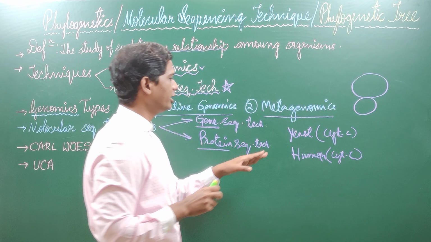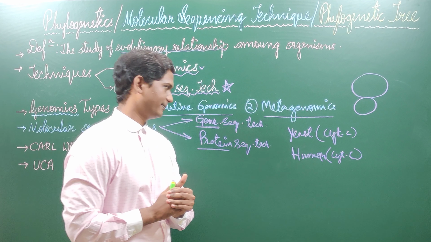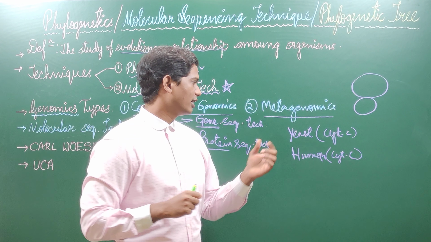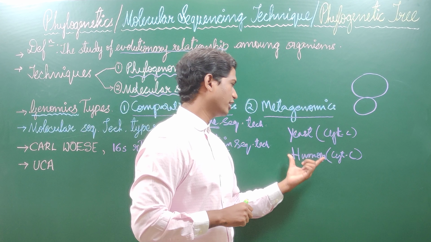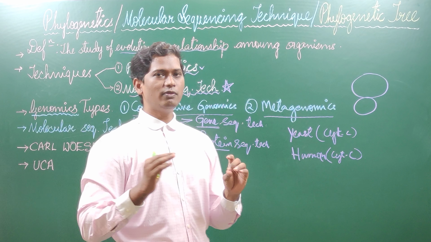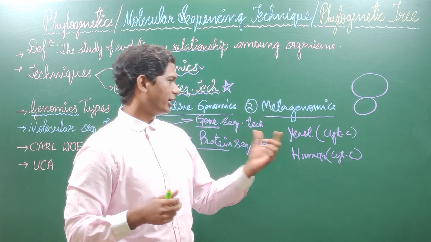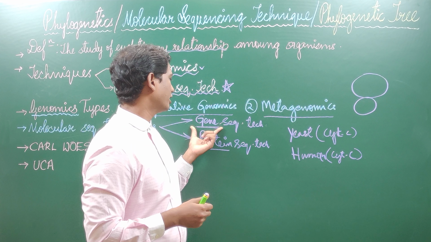Now I want to study when these two organisms had a common ancestor. After taking the gene of yeast and the gene of human, I will sequence both of these. A gene contains nucleotides.